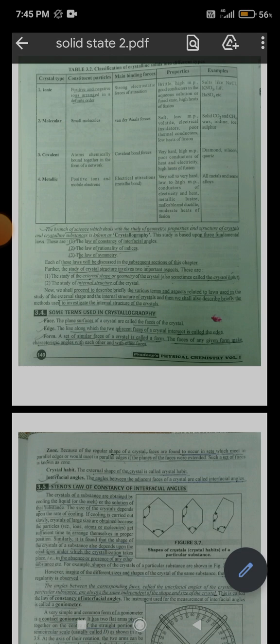These are: first, the study of the external shape or geometry of the crystals; second, the study of the internal structure of the crystals. Now we shall proceed to describe briefly